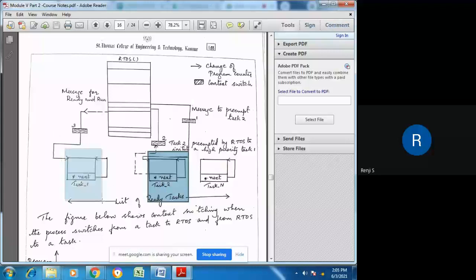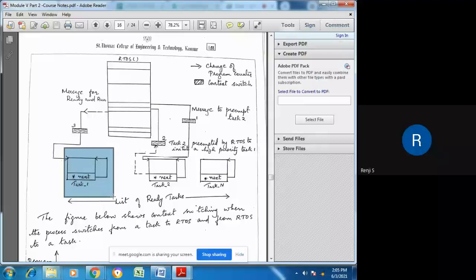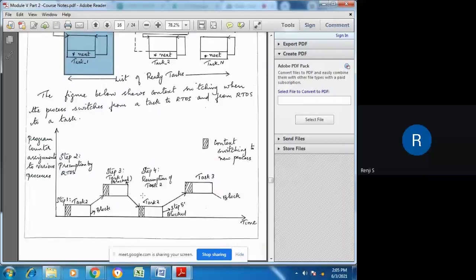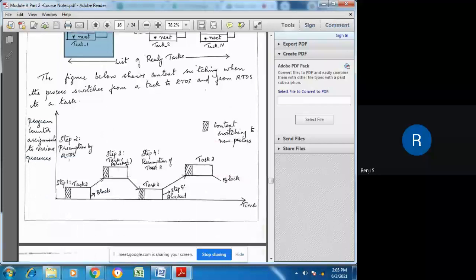Whenever task 1 comes to the unblocked state, and if the currently running task has lower priority than task 1, then again context switching occurs to task 1, and so on. Based on priority, lower priority tasks will be preempted. That context switching is shown in this figure.